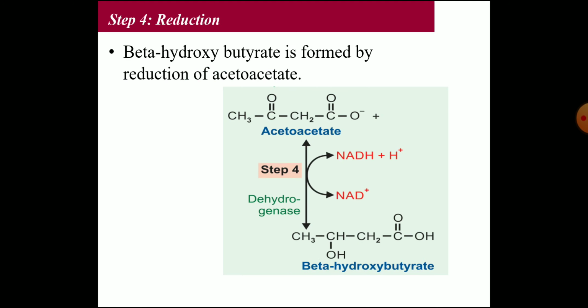The next step is a reduction step, where beta hydroxybutyrate is formed by the reduction of acetoacetate. The first, primary ketone body is acetoacetate, and from the primary ketone body, the secondary ketone body, beta hydroxybutyrate, is formed by reduction utilizing NADH plus H, and the enzyme is beta hydroxybutyrate dehydrogenase.